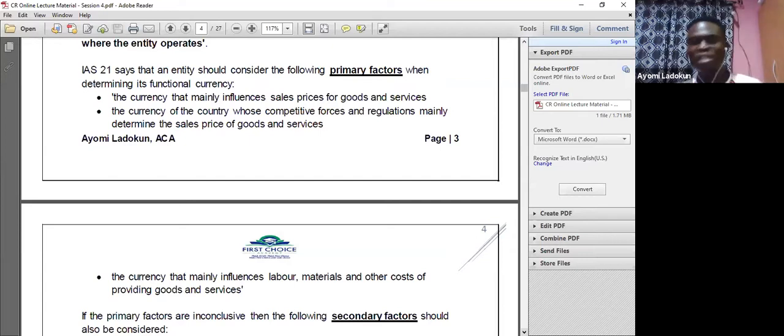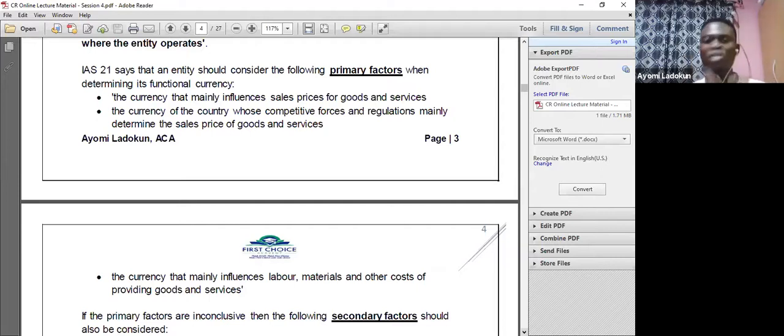Number one, the currency that mainly influences sales price for goods and services, okay? It's very simple, right? Just remember that the currency that mainly influences sales price, you have to put this in your head. These are the things that the examiner will ask, in case they want to test IAS 21. The currency that mainly influences sales price for goods and services. This is very key.